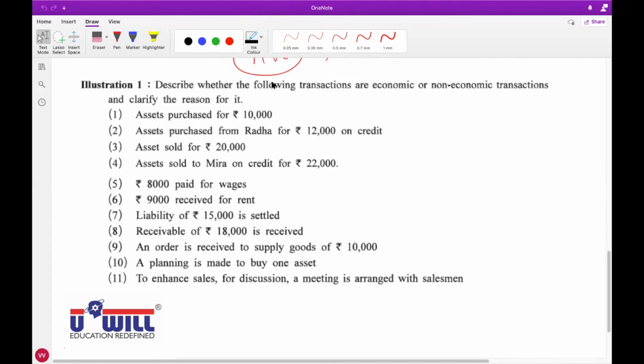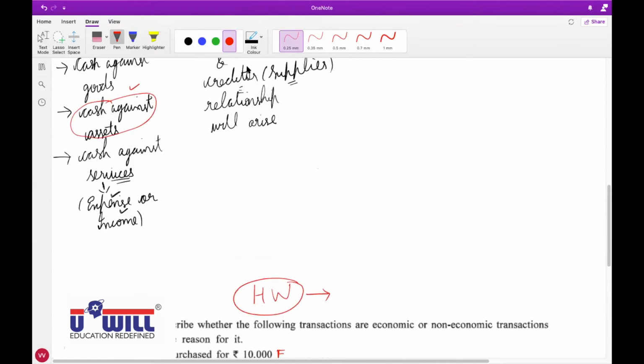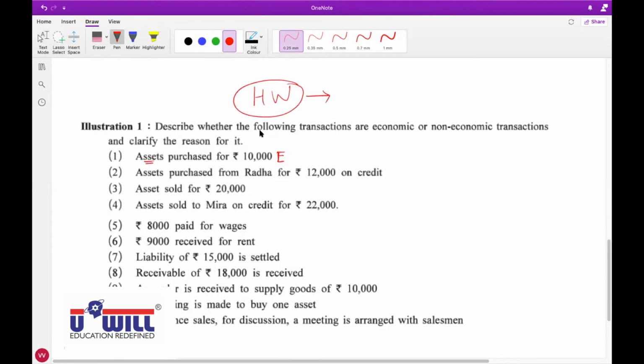Dhruv? Economic. Economic transaction. Okay, it is an economic transaction. Reason, what will you write? Assets are purchased, so this reason. What reason will you write? Cash against assets. We are purchasing, so will we receive the cash or pay the cash? We will pay the cash. So cash is paid against assets. This is how you will write the reason.